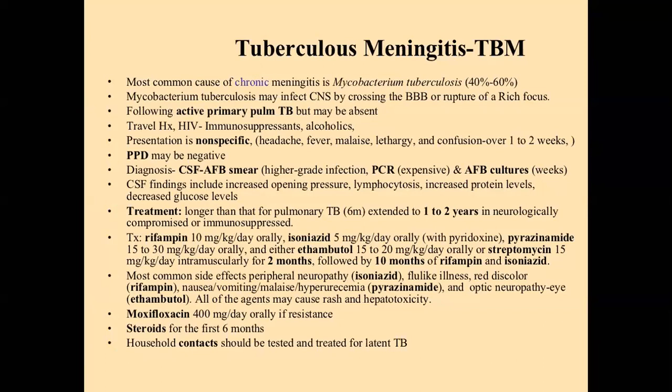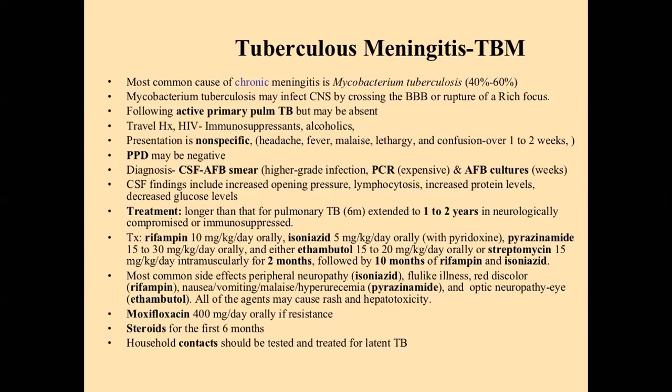But in tuberculosis meningitis, the patient has a history of low-grade fever, body ache, headache, and altered level of consciousness, and the duration of history of tuberculosis meningitis is prolonged. The duration of history is very short in bacterial meningitis or viral meningitis. A history of pulmonary tuberculosis may or may not be present.